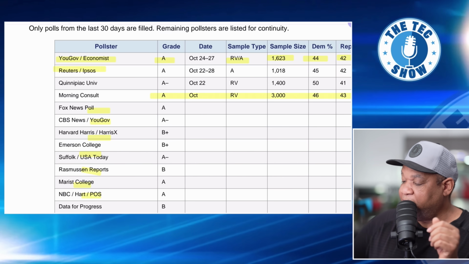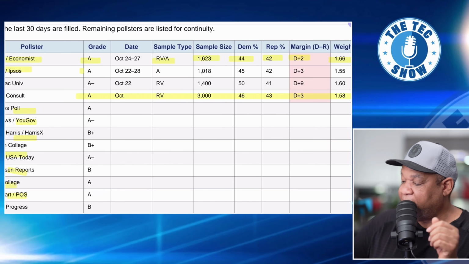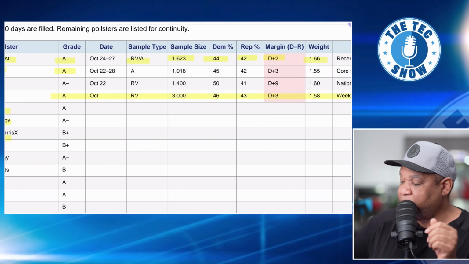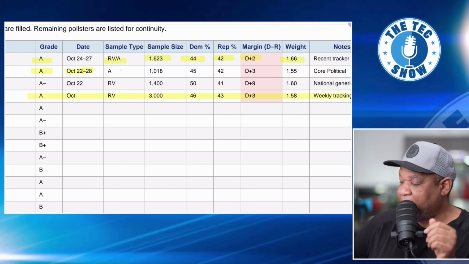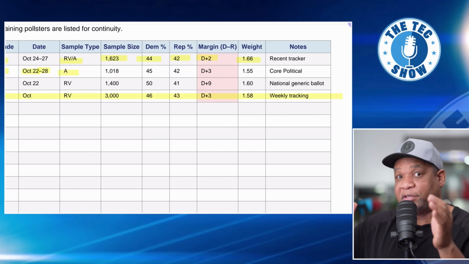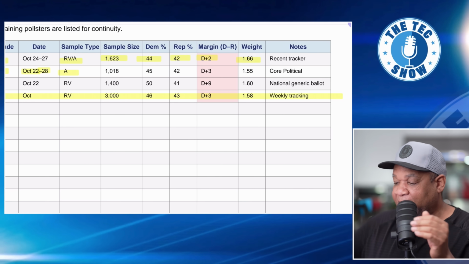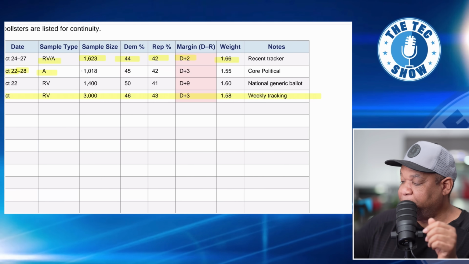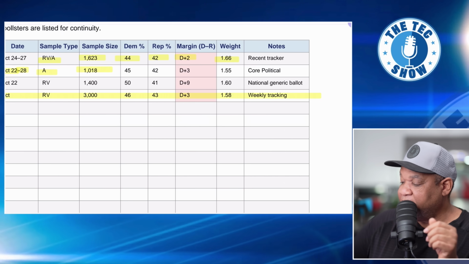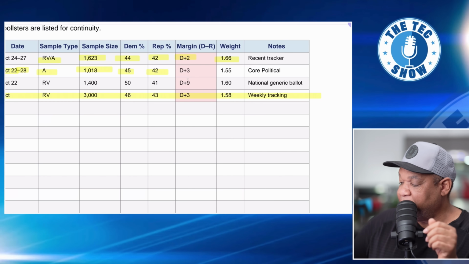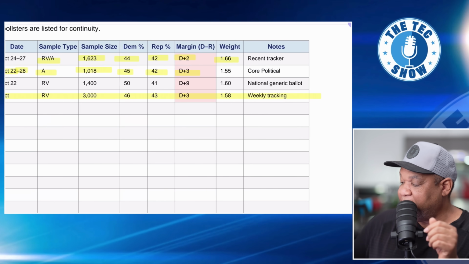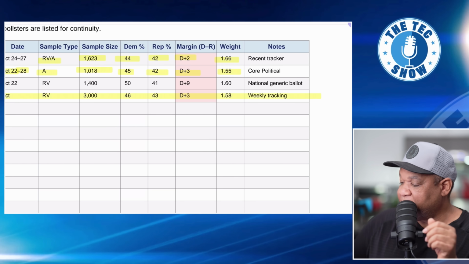Okay, next pollster here, this is Reuters Ipsos. It's a grade A. It was conducted between October 22nd and 28th, and the sample type was adults. And remember, I said likely voters, registered voters, adults. That's the ranking there. This is adults. And the sample size was 1,018. Democrats at 45, Republicans at 42, Democrats +3. And here is the weighted score.